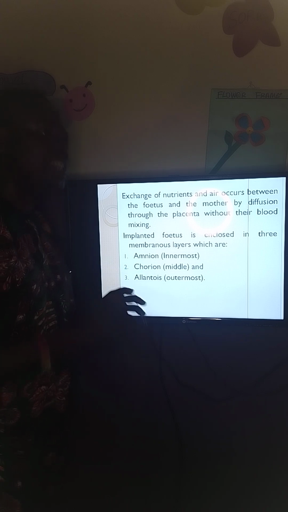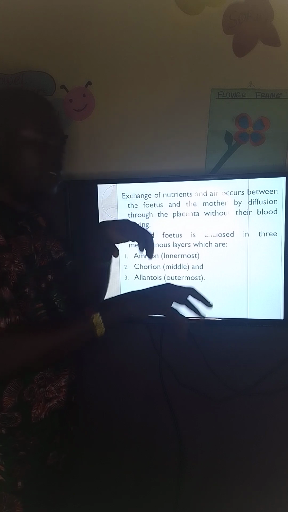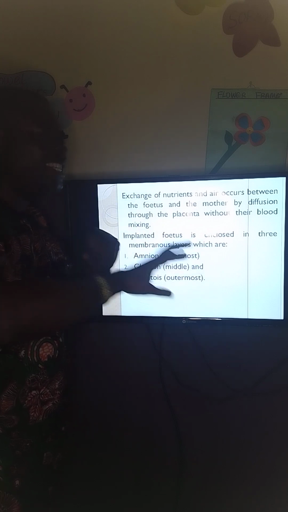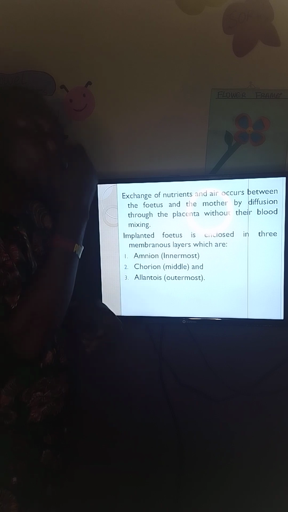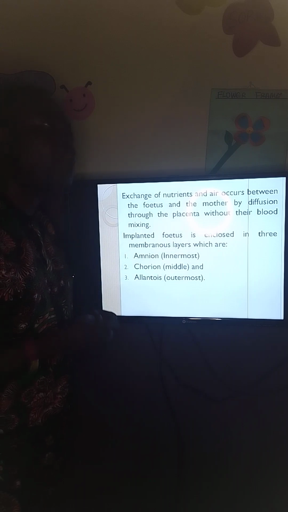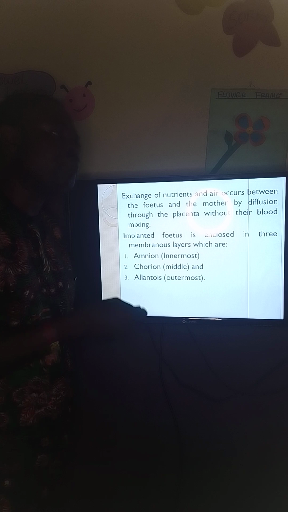So you will see that the blood capillary of the mother and that of the fetus are separated by trophoblast in the placenta. So anytime the child has a nose, he cannot breathe. He has a mouth, he cannot eat. If he opens his mouth, amniotic fluid will enter the mouth. Now, what happens? Part of the nutrient from the bloodstream of the mother will diffuse across the trophoblast to enter the bloodstream of the baby.